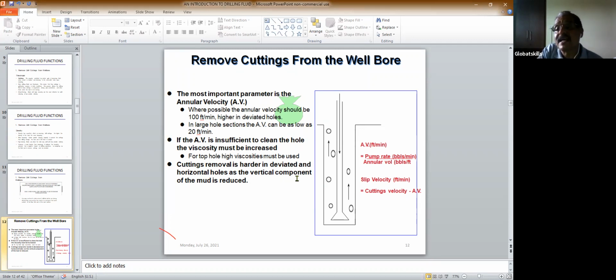Now, this is the diagram of a straight hole. Sometimes we drill a deviated hole. In a deviated hole, it is a different ball game, so we are not going to discuss the deviated hole here. We are just discussing the vertical hole here.